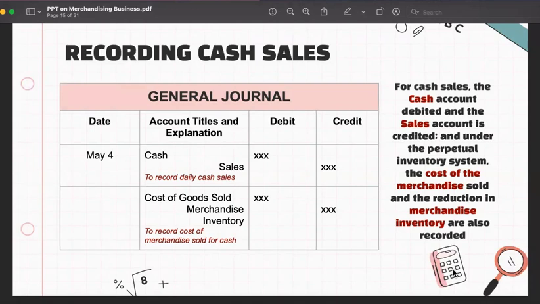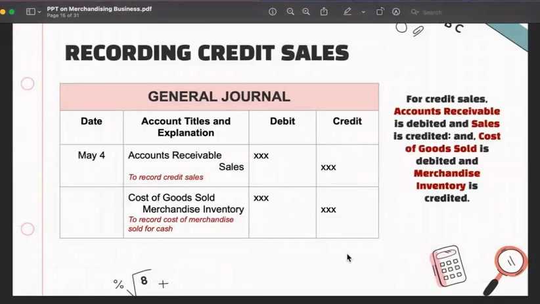So here's what I'm talking about. Every time may movement tayo sa inventory, under perpetual inventory system, we record the changes in our inventory balances. So instead of having just one entry, we recognize also the decrease of our inventory. So we debit cost of goods sold and we credit merchandise inventory to update the balance of our inventory. If it is a credit sale, we debit accounts receivable and we credit sales, and we update also the inventory. Same with the other entry we presented earlier, it is debit cost of goods sold to recognize the goods being sold, and we credit the merchandise inventory to recognize the decrease of our inventory.